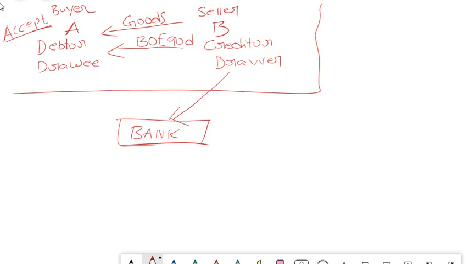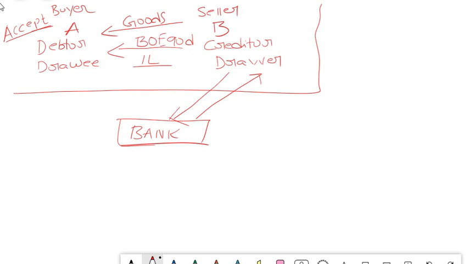When this bill of exchange is endorsed to the bank, the bank will give B some money. Assuming the bill of exchange value is 1 lakh, the bank will give that money to B but not 1 lakh. It will deduct some charges. What are those charges? Generally interest.